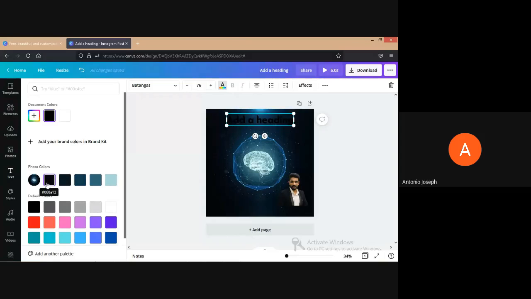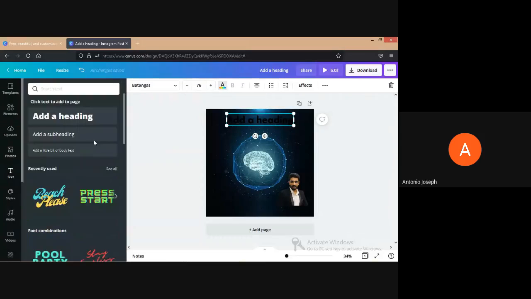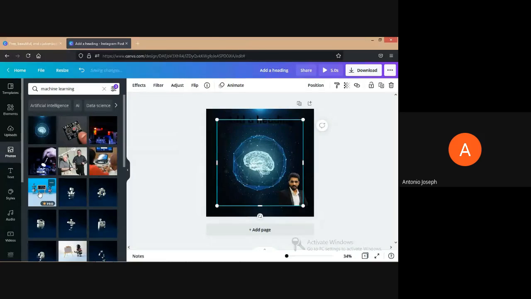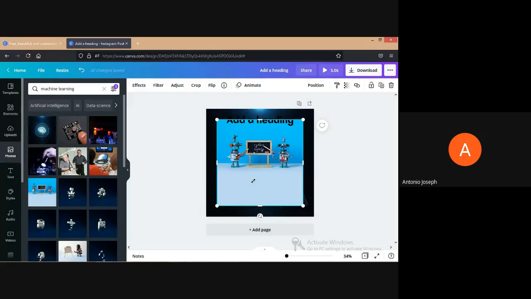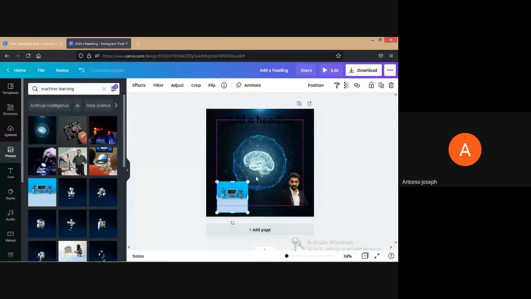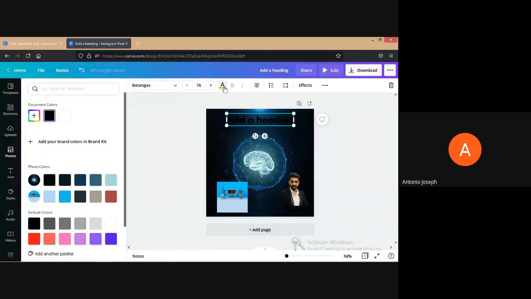Suppose we are taking one more image, I will add one more image. This one we can add. See, here I am placing this image. Actually I had added two images right now, and now we can see all the colors that are available in these two images. So the text color we can choose accordingly, and a matching text color will be available for our post. So that's another advantage of using Canva.